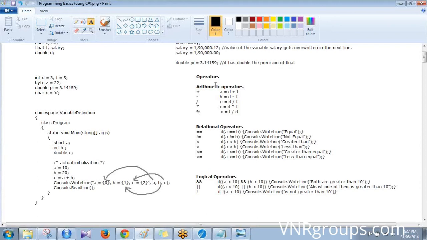You can't have two different data types in the same operation. If you have to add an integer and a double, then you have to convert the integer into double, because integer holds around 16 bits and double holds around 64 bits.